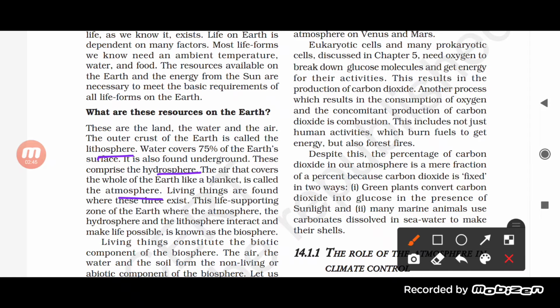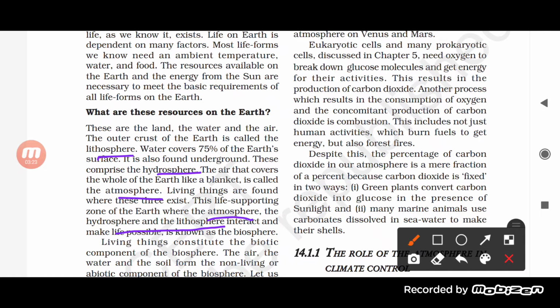There are living organisms which live in the lithosphere, there are living organisms which live in the water, and there are living organisms which we call terrestrial organisms, which live in the atmosphere. The life supporting zone of the earth is the atmosphere. Most of the animals and living organisms live there. And the hydrosphere and lithosphere also interact with each other, and that makes life possible.